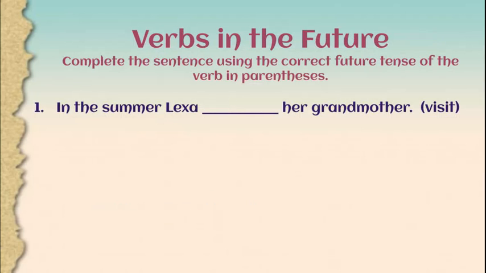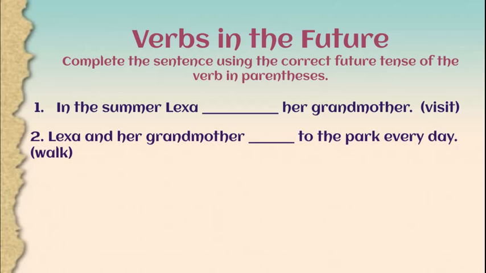So, we are going to look at completing the sentence using the correct future tense of the verb in the parentheses. "In the summer, Lexa, her grandmother." So how do we make visit future tense? You should have said will visit. This is talking about in the summer. It hasn't happened yet. It's going to happen in the future. So we have to make the verb say will visit. In the summer, Lexa will visit her grandmother.